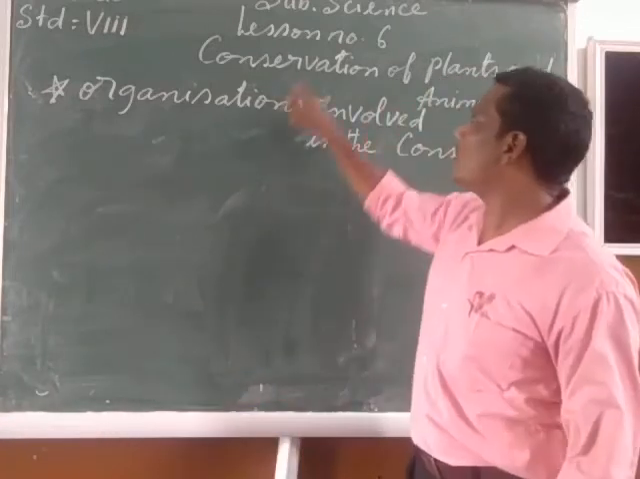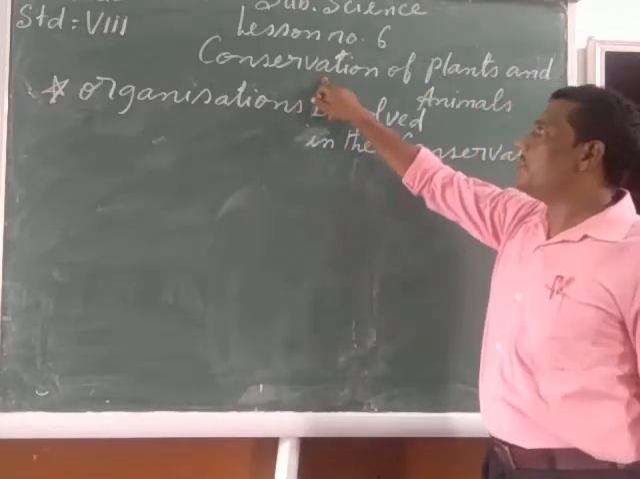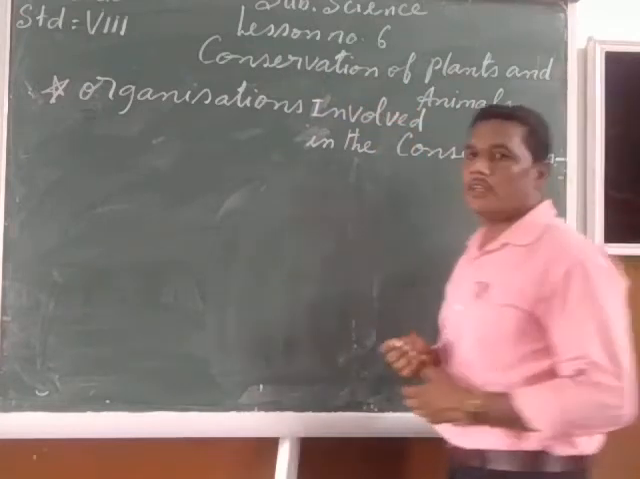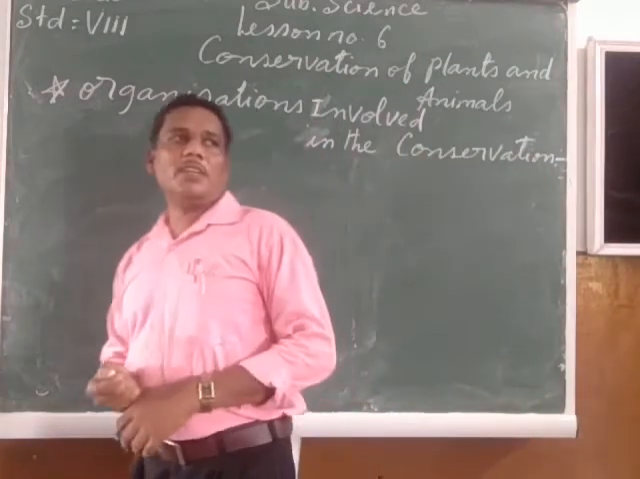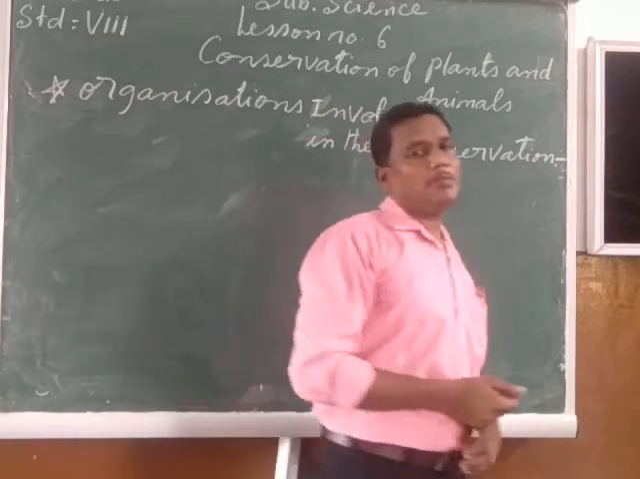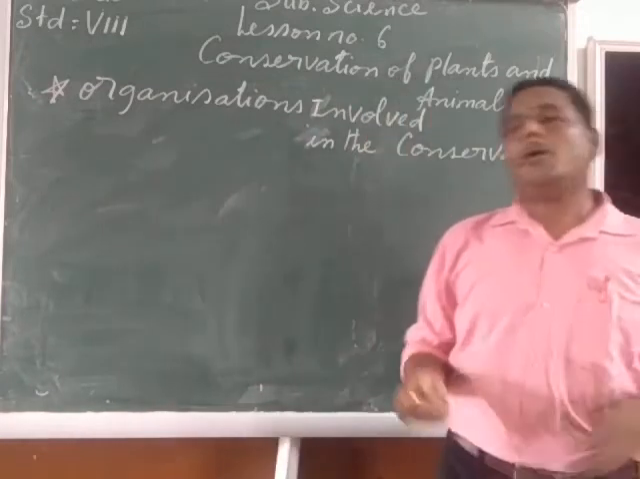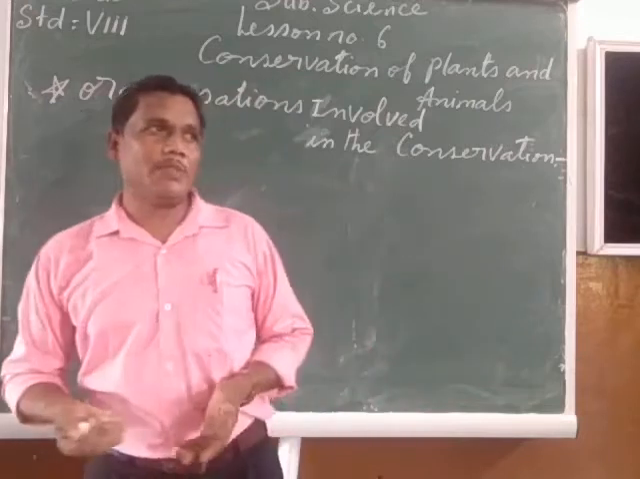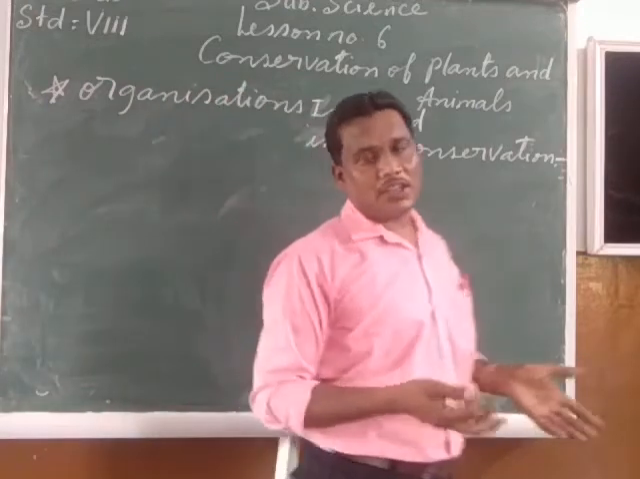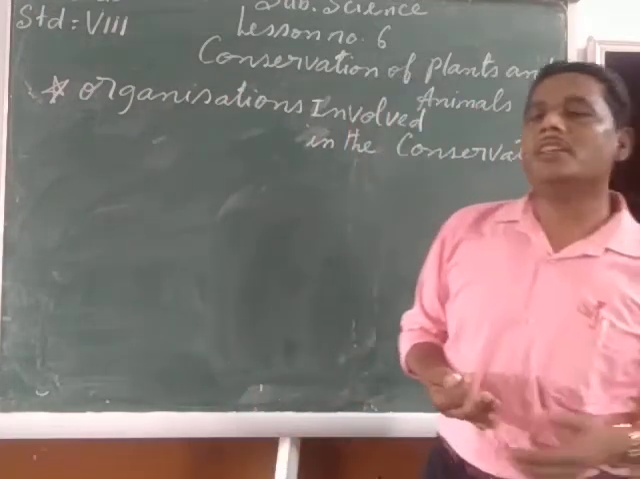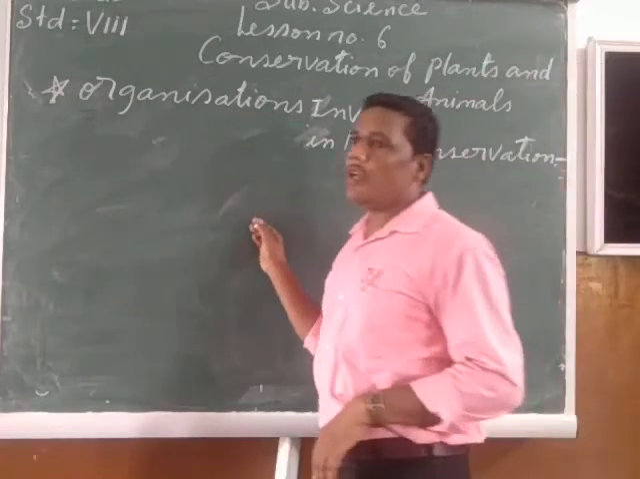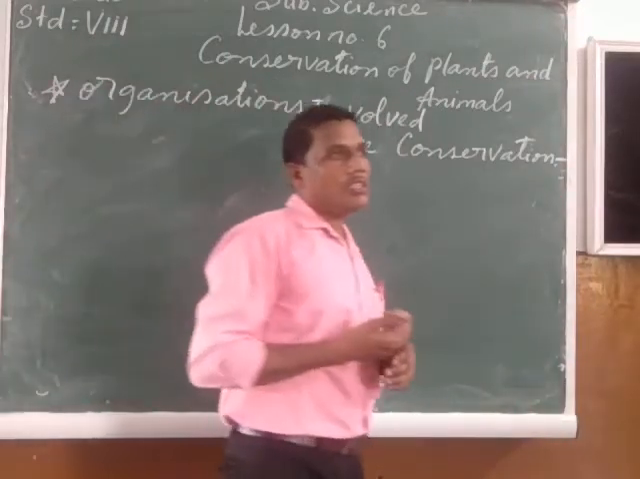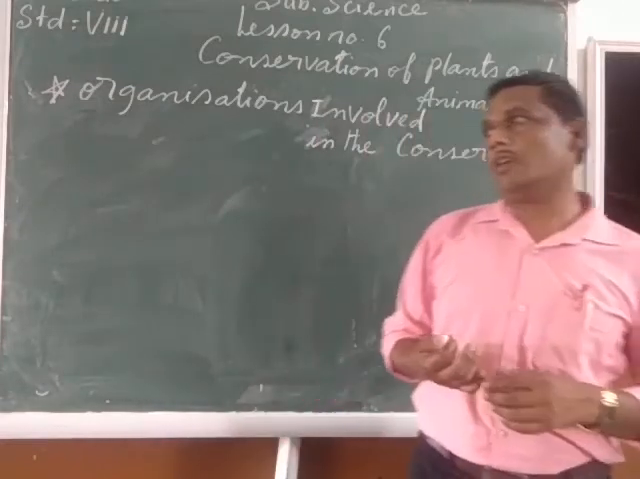As we are dealing with our lesson number 6, which is dealing with the topic conservation of plants and animals. In this lesson, we have seen the different definitions about the species, about the habitat, about the endemic species, about the extinct species, endangered species, and threatened species. And in this video we have also seen what are the various reasons for the loss of the biodiversity.